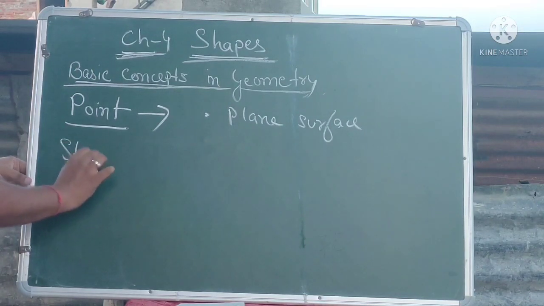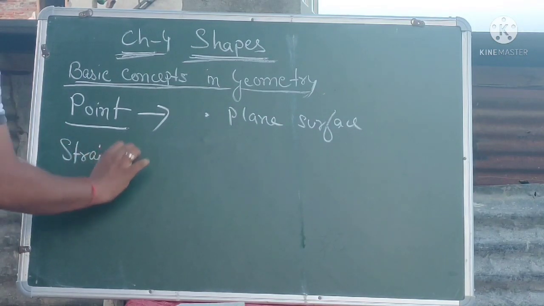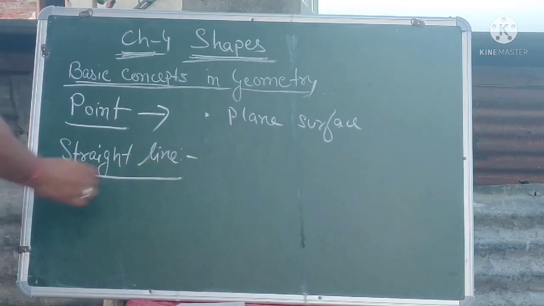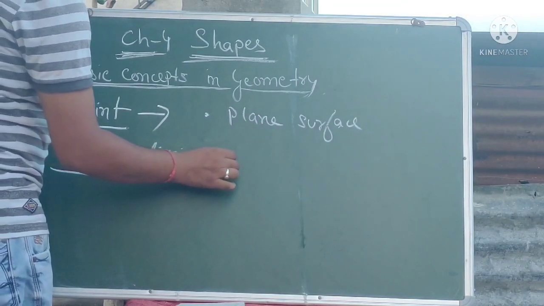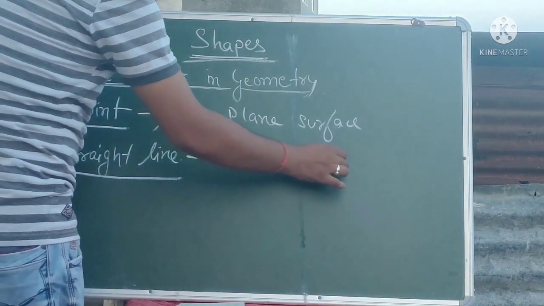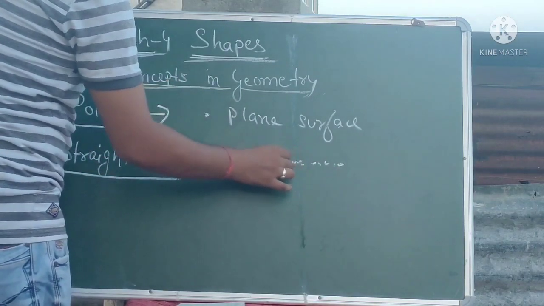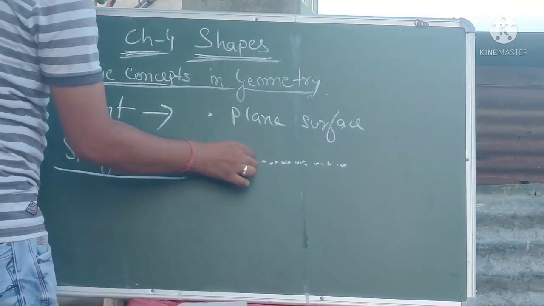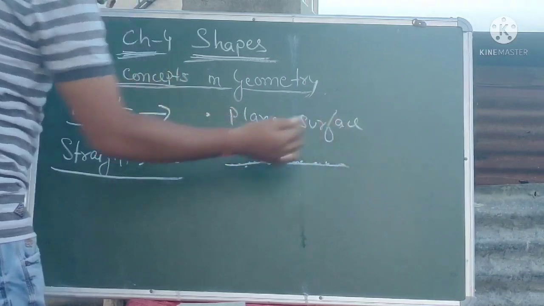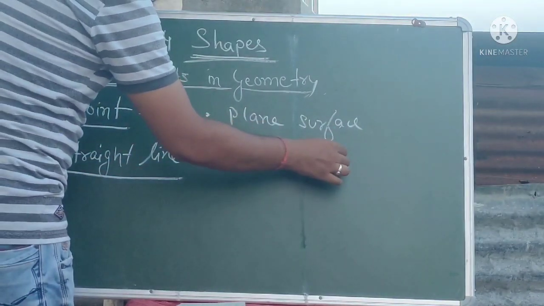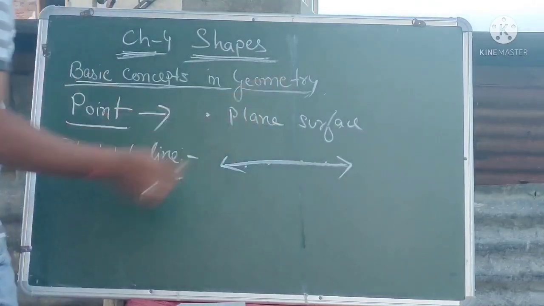So what do you understand by straight line? The definition is also given. Straight line means so many dots together, so many points together. When we join an infinite number of points lying in a plane, then there will be an arrow mark on both sides.